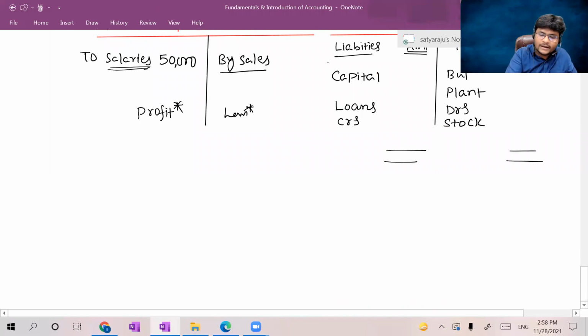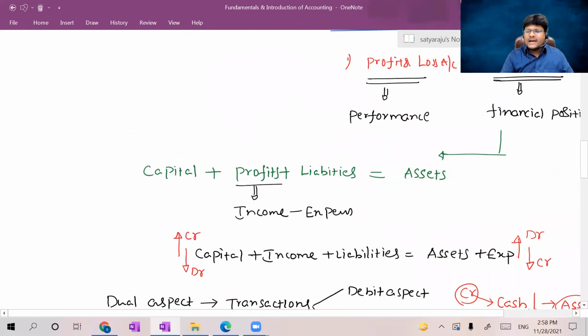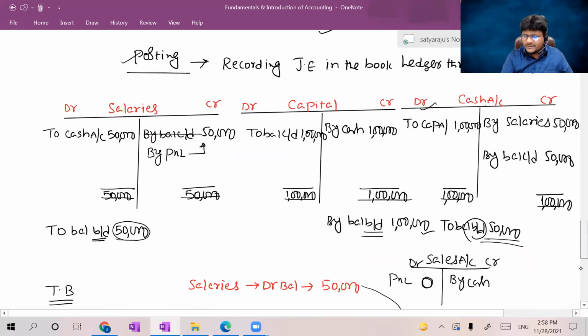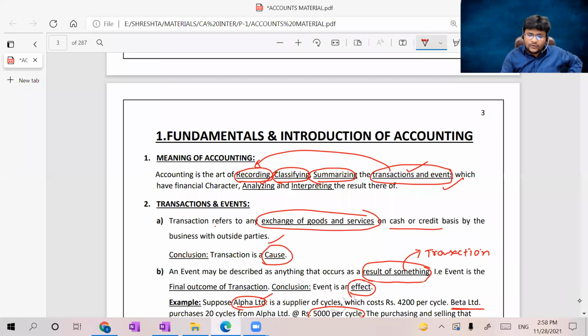If you derive profit, add the profit to the capital. If you derive loss, reduce the loss from the capital. With this only we derived the accounting equation earlier, that is capital plus profit plus liabilities is equal to assets. Profit is nothing but income minus expenses. With that only we derived the accounting equation earlier, guys. Hope you understand the basic general balance sheet and profit and loss account as well, which are nothing but financial statements. Now let us move on with the definition of accounting.